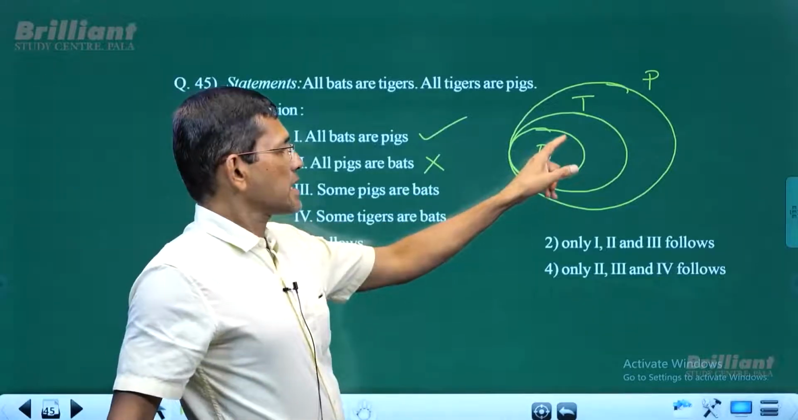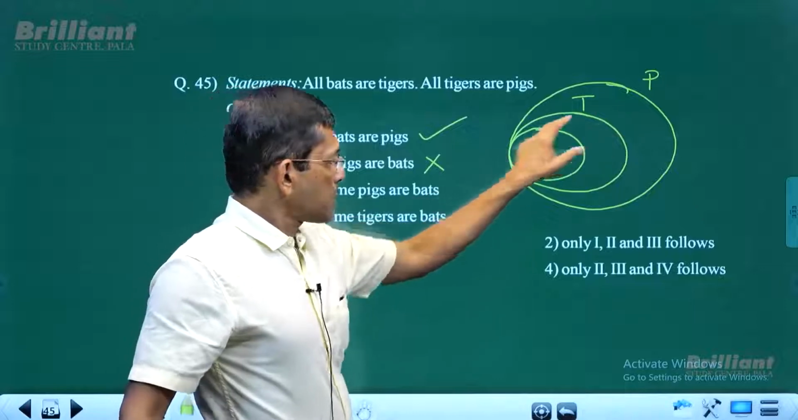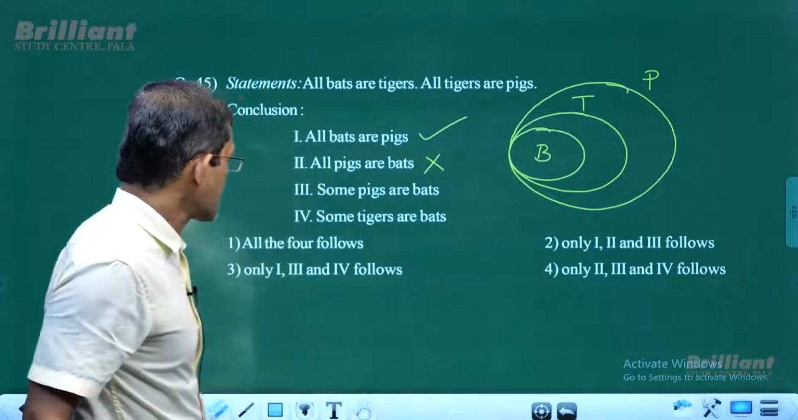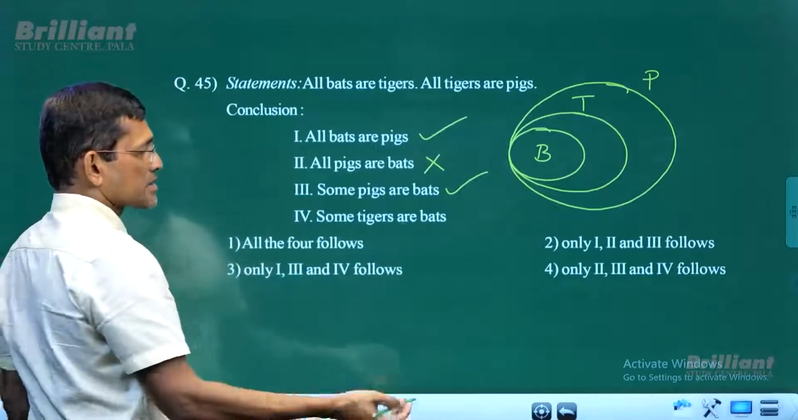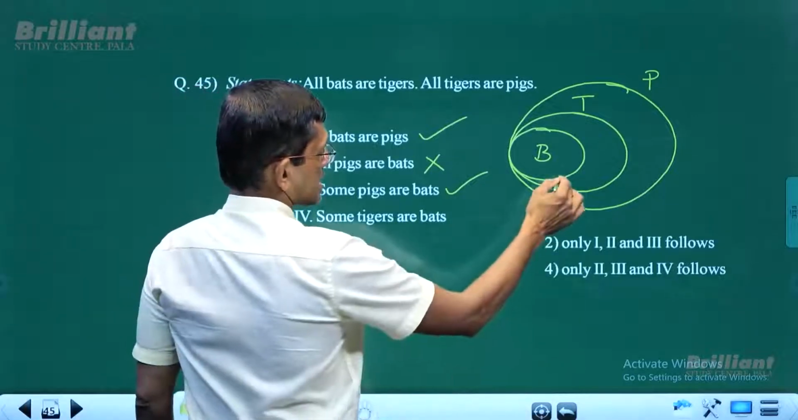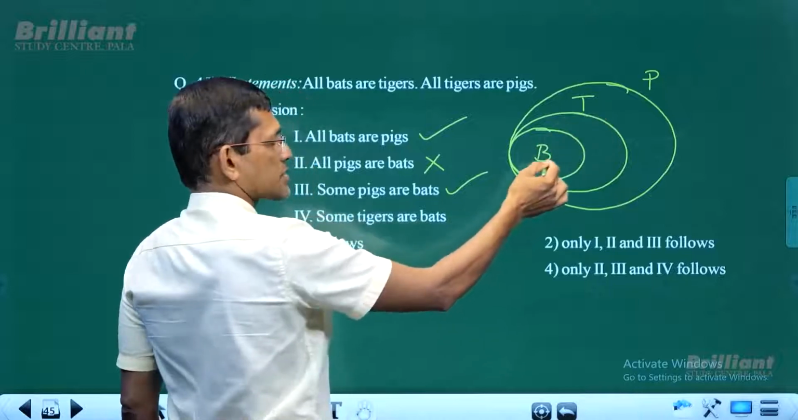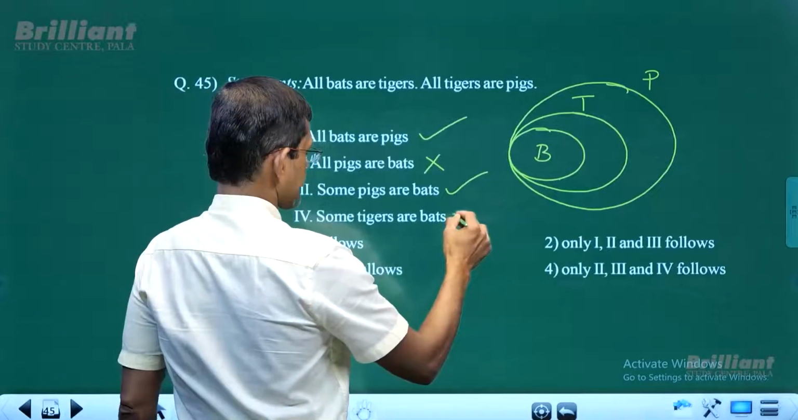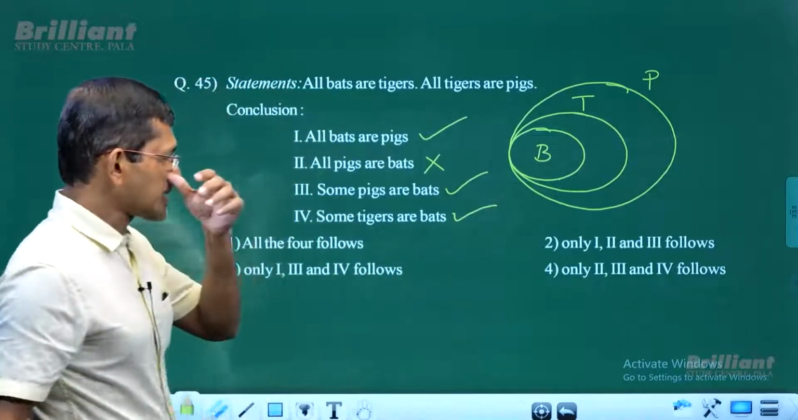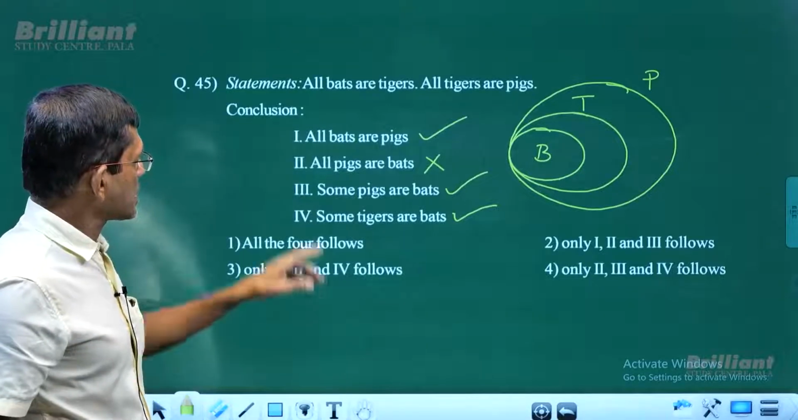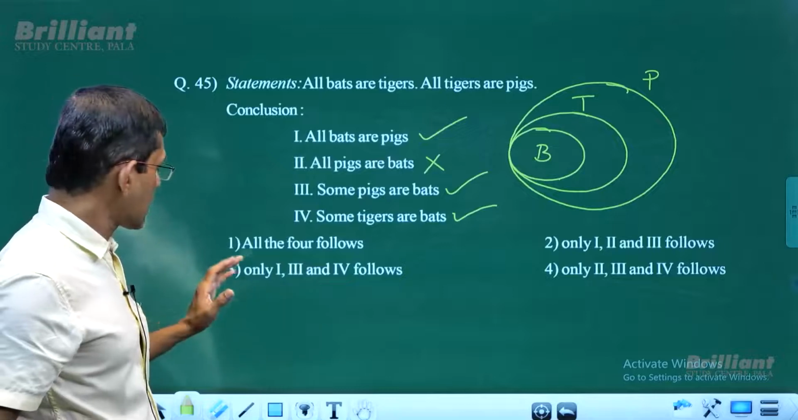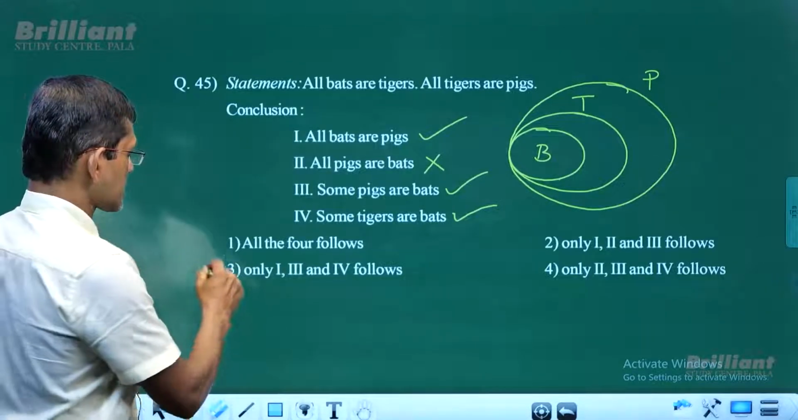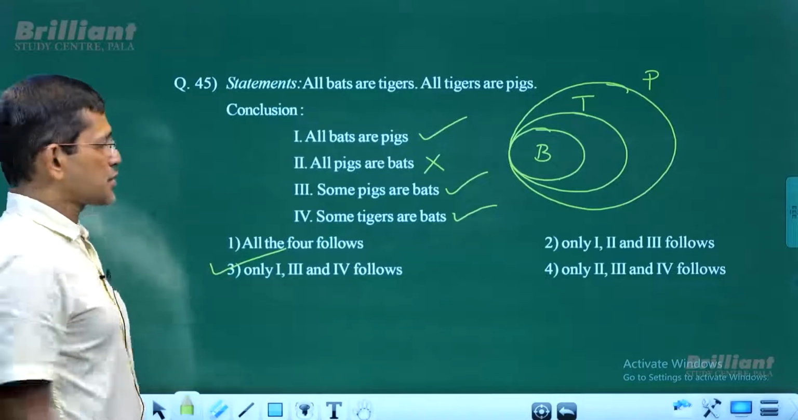Now, some pigs are bats. Some pigs, are they bats? Definitely. Because some part of the pigs, it's bats. So some pigs are bats. Now, some tigers are bats. Well, bats are inside the tigers, so naturally some tigers are bats. So ultimately what you see here, 1, 3 and 4 follow. So this is the answer. And 2 doesn't follow.